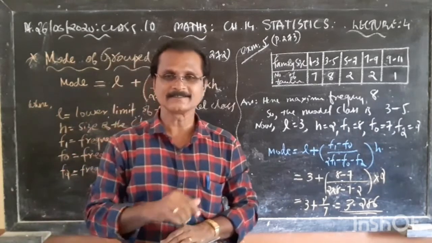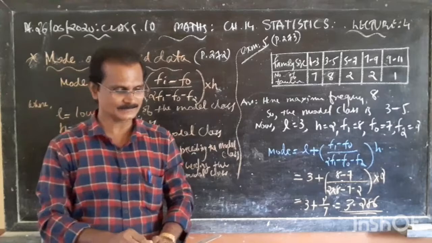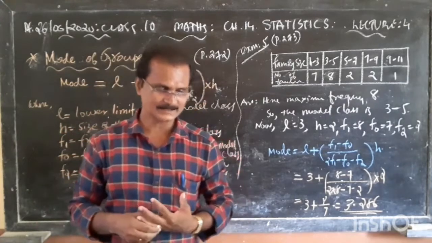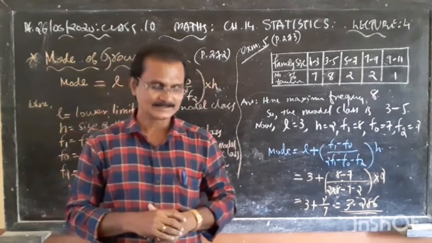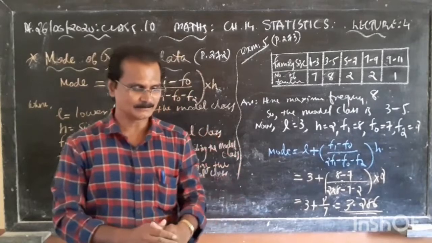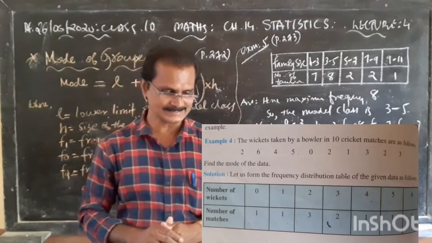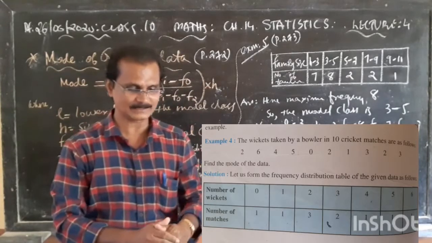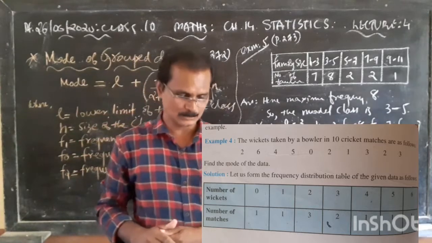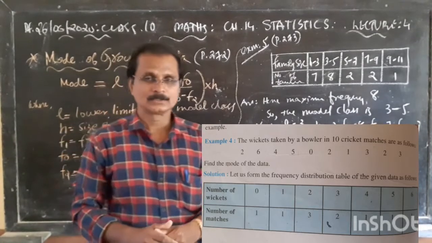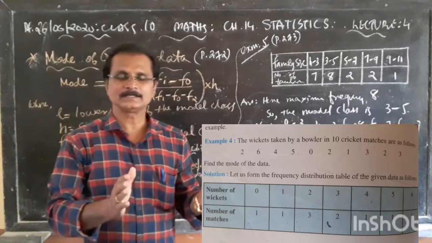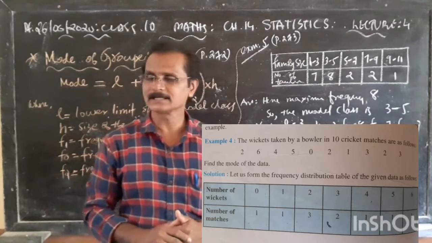Here also, example 4 is given. Very simple question. You can see page number 272. The wickets taken by a bowler in 10 cricket matches are as given below. So you can see the table. Example 4.